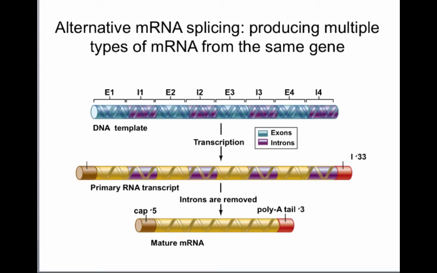In eukaryotes, RNA has exons and introns. Exons are the ones that actually code for information, and introns get removed. And you can have different combinations of exons and introns in the same RNA transcript, so that by creating multiple combinations, you can have multiple proteins made from the same DNA sequence. This is what is called alternative splicing. So you can produce multiple messenger RNA from the same RNA transcript just by removing different pieces of it. Just think of it as creating a different puzzle from the same RNA transcript.